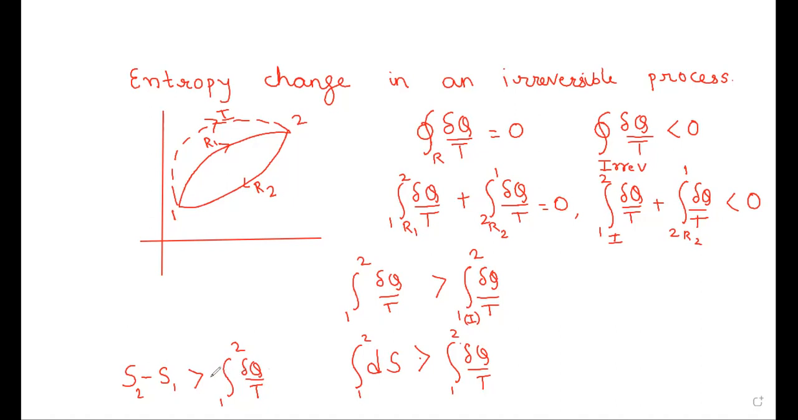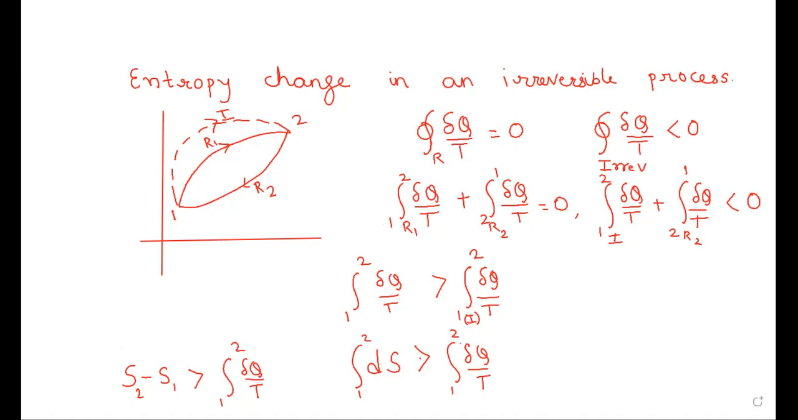Now you would ask when will that be equal. S2 minus S1 will be equal to the integral of del Q by T when the process is reversible. But if it is an irreversible process, then the entropy change has to be greater than the integral of del Q by T.